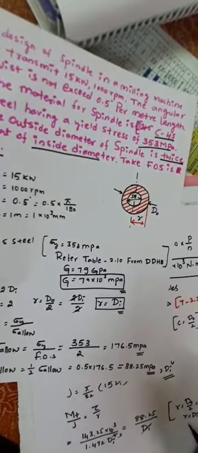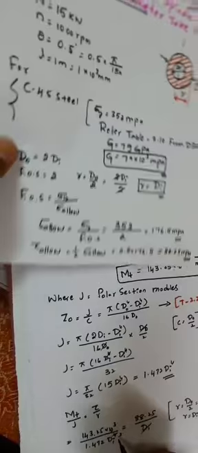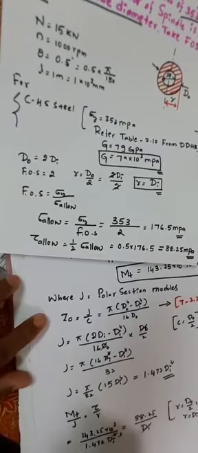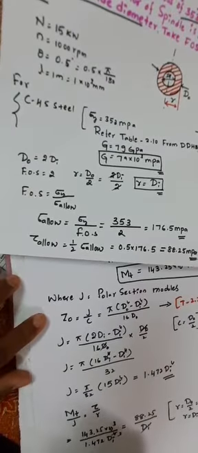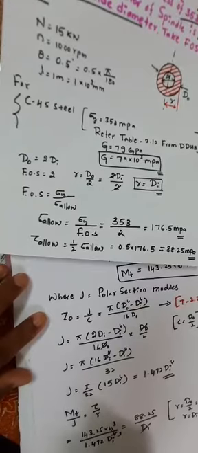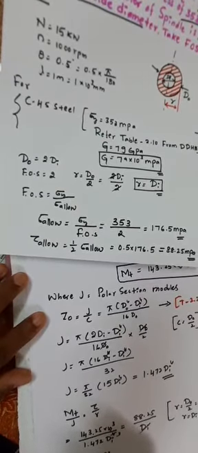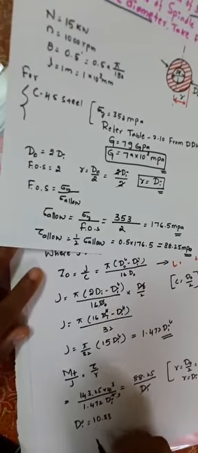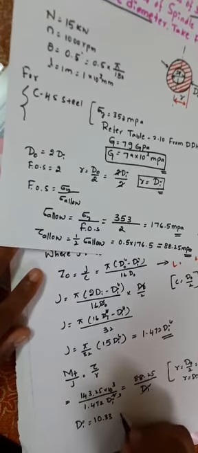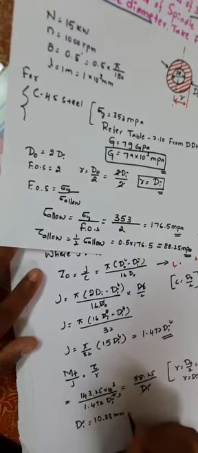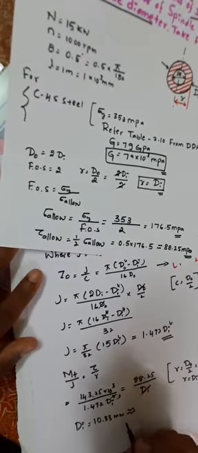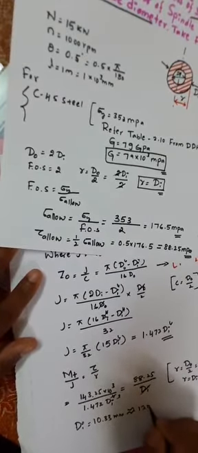This is the value for R. If you simplify this equation, finally we will get di is equal to 10.33 mm. It is almost equal to 12 mm.